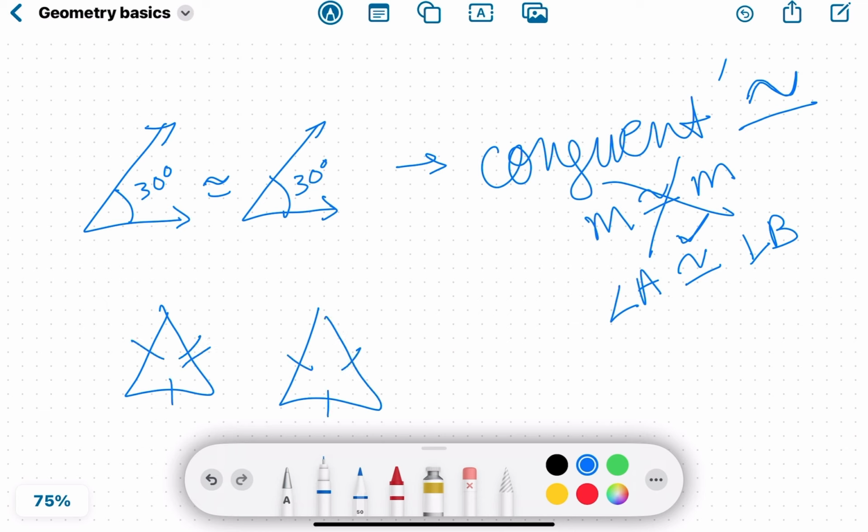Something like that, or something like this. These two would be isosceles if that was the case. And if this is the case, this is also congruent. And if it was like what I had shown before, where it was only one on each side, that would mean they're equilateral. Yeah, I know, a lot of stuff thrown at you, but we have more videos on that stuff on our I Don't Get It Tutoring website, so feel free to check those out if you have more questions. Yeah, so that is congruence.